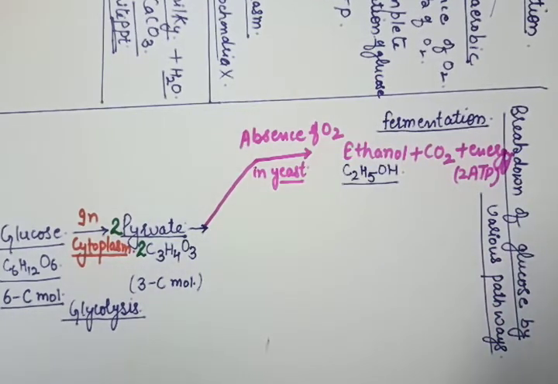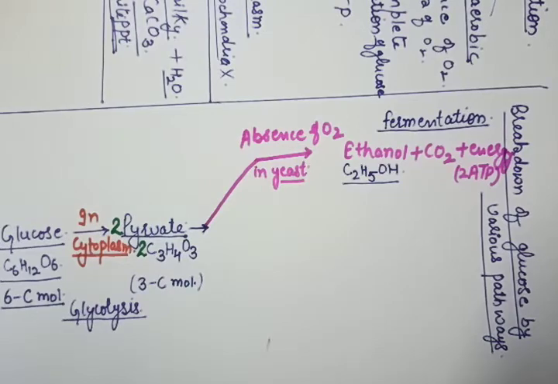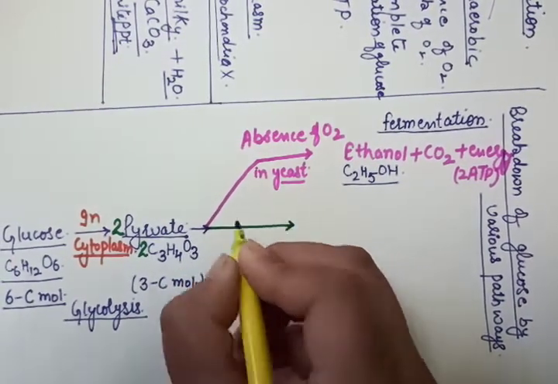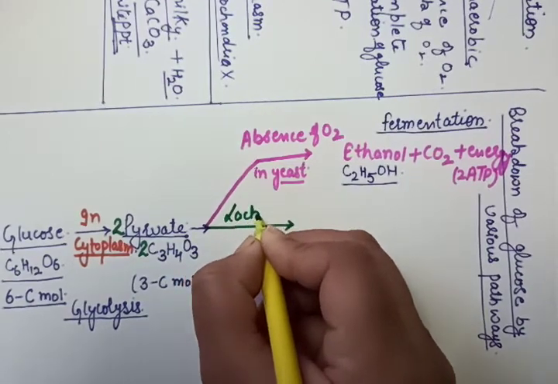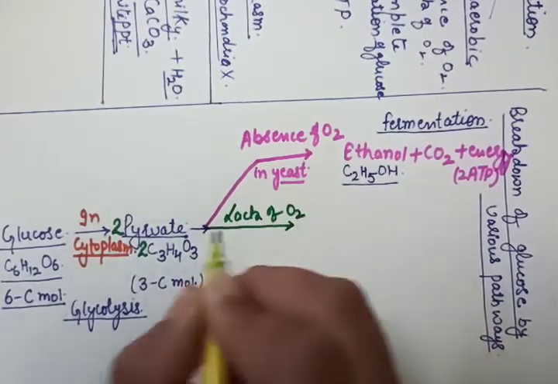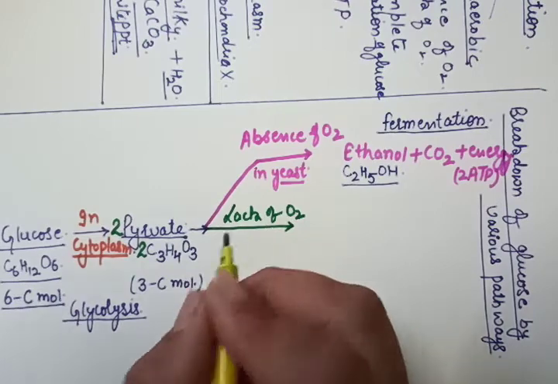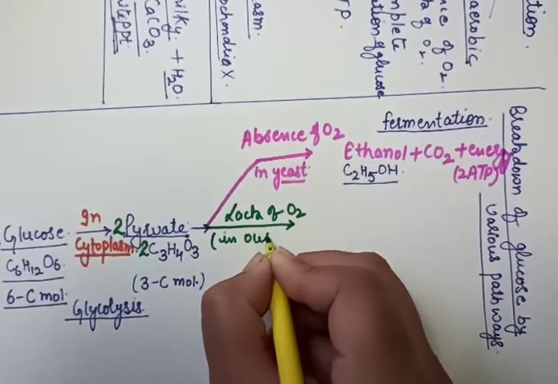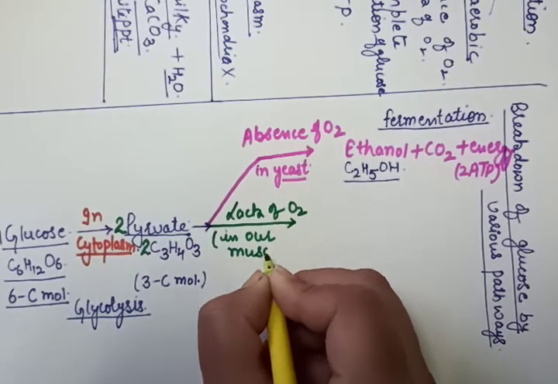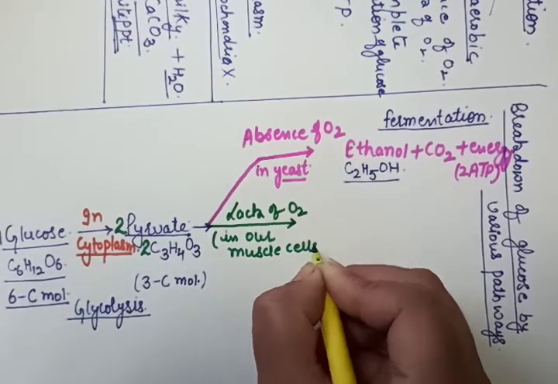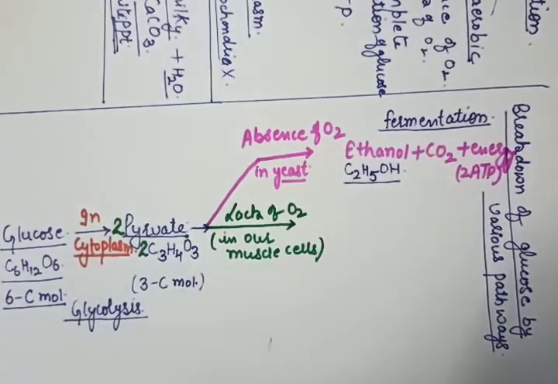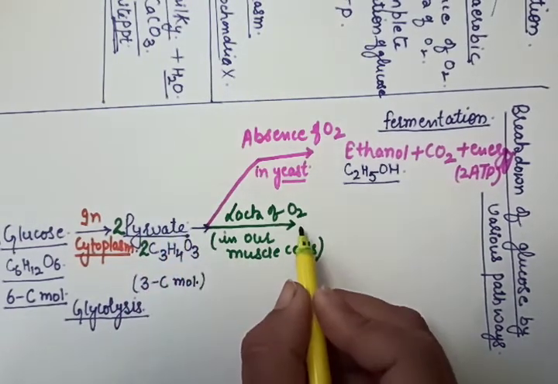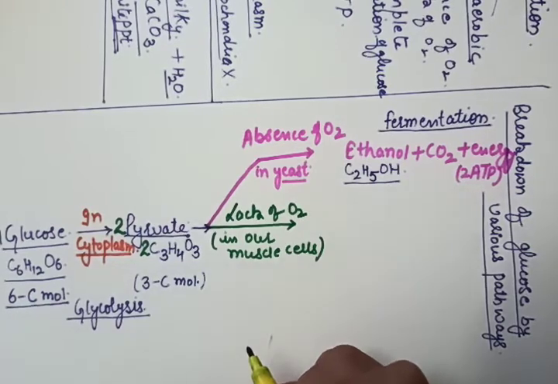Now the second one, when there is lack of oxygen, meaning there is shortage of oxygen, and this happens in our muscle cells, in our body muscle cells. Now what happens when pyruvate gets a shortage of oxygen or less oxygen?